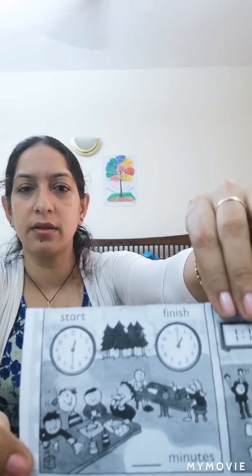So they start at 12:30 because the hour hand is after 12 and the minute hand on 6. So 12:30. And what time exactly have they finished? 1 o'clock. Because the hour hand is on 1 and the minute hand on 12. 1 o'clock. So how long did they take for eating?